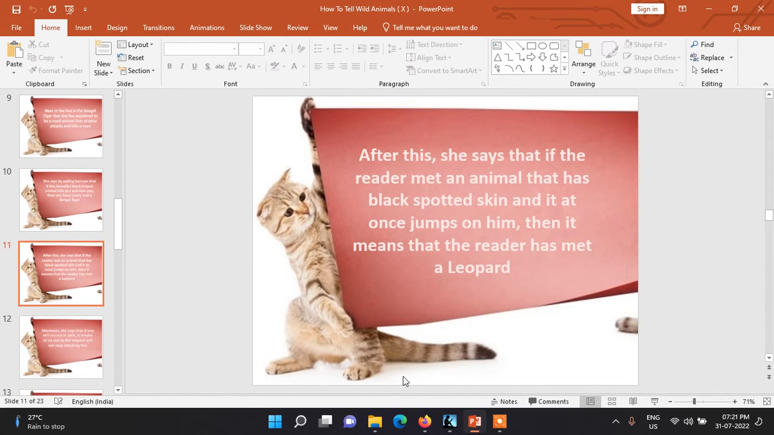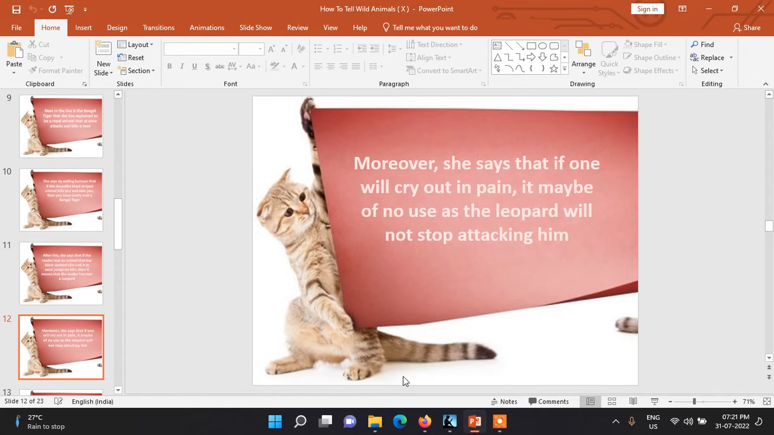After this, the poet says that if the reader met an animal that has black spotted skin and it at once immediately jumps on him, then it means that the reader has met a leopard. Moreover, the poet says that if one cries out in pain, it may be of no use, as the leopard will not stop attacking him.